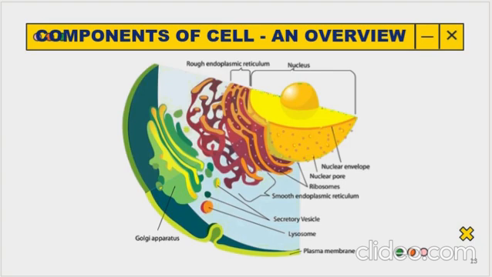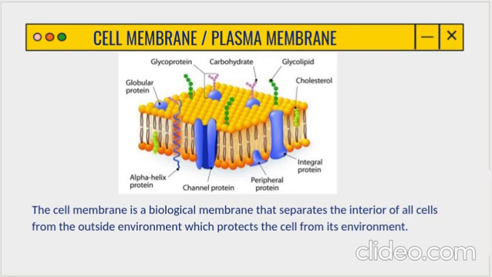We have the two endoplasmic reticulums, we have a nucleus, a nuclear envelope, nuclear pore, ribosomes, secretory vesicle, lysosome, plasma membrane, Golgi apparatus, then we have mitochondria, and many things are there, right? So we are going to study all these things in our upcoming lectures in detail. So let's start with the cell membrane or the plasma membrane. So where is the definition, then I'll explain you the diagram.